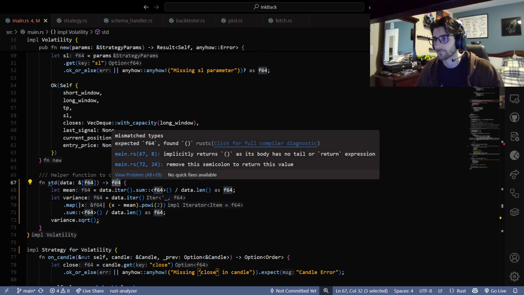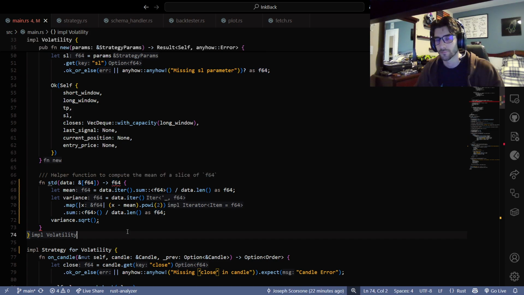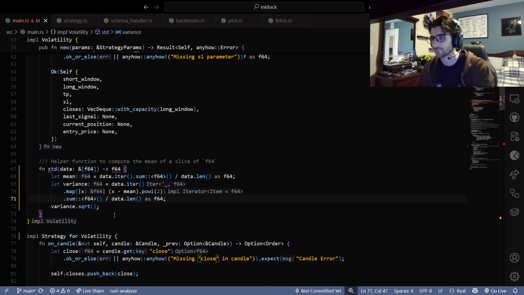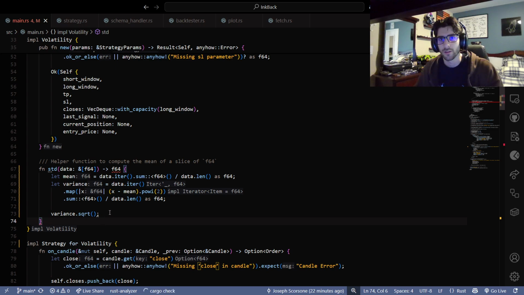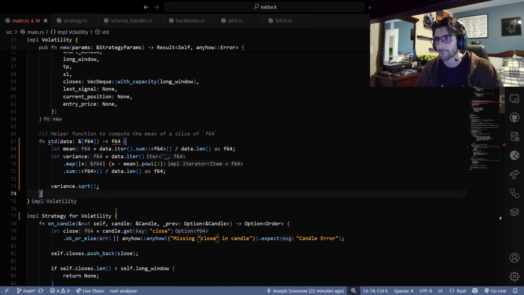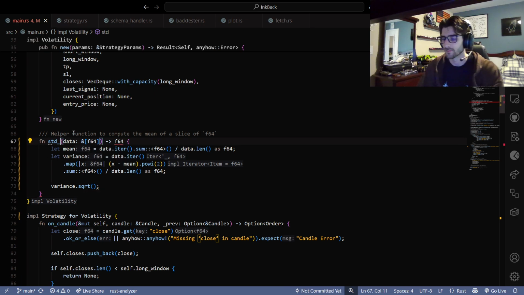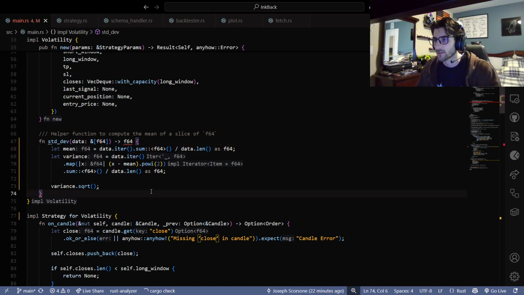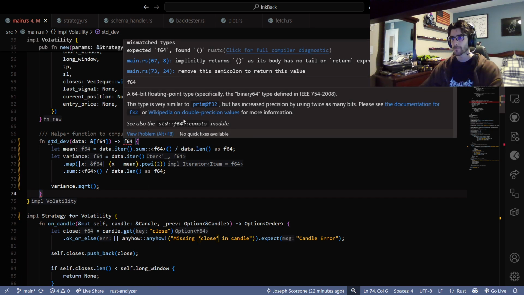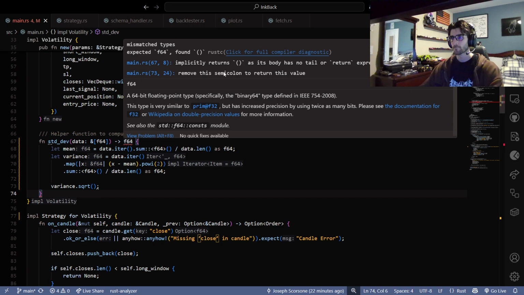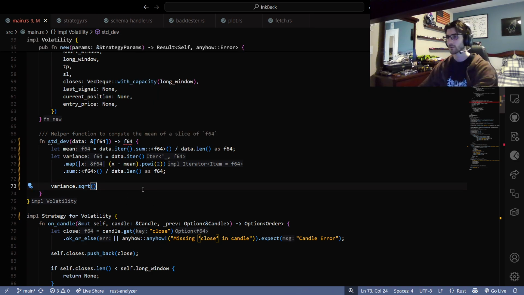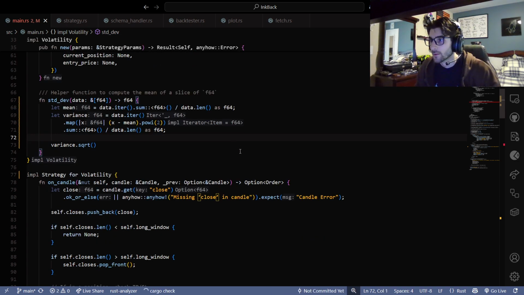Why are you yelling at me? Mismatch type. Expected that, found that. Well, sir, I think you're tripping. I do want to call it standard dev too. Am I out of my mind? I should just actually read error messages.